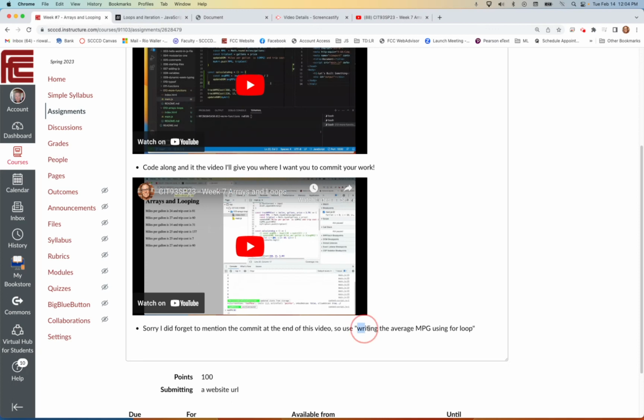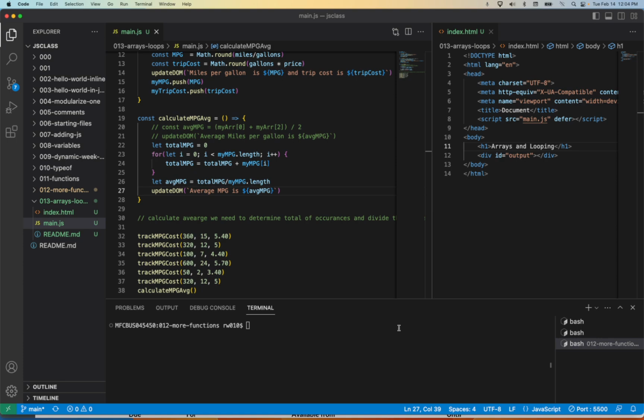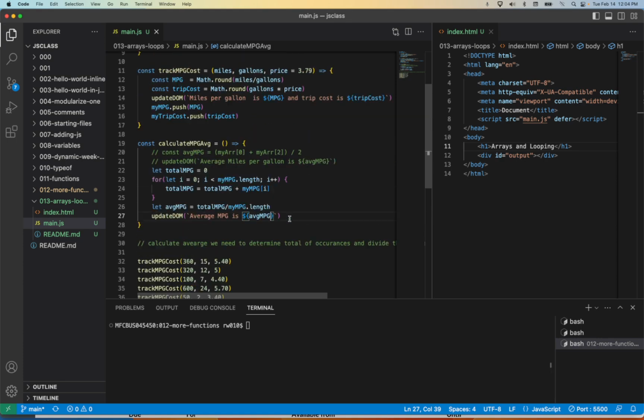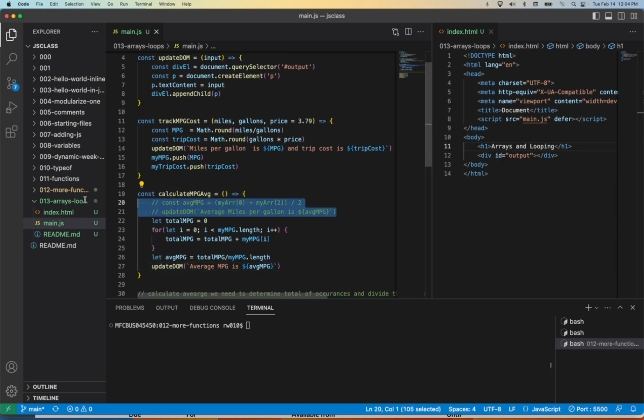Alrighty, so the first thing is I realized I forgot to give you the commit code for this video, the first on loops. So do your commit before you start on this one and say writing the average MPG using loops. Okay, so now that we know this, let's do a little cleanup on the file.